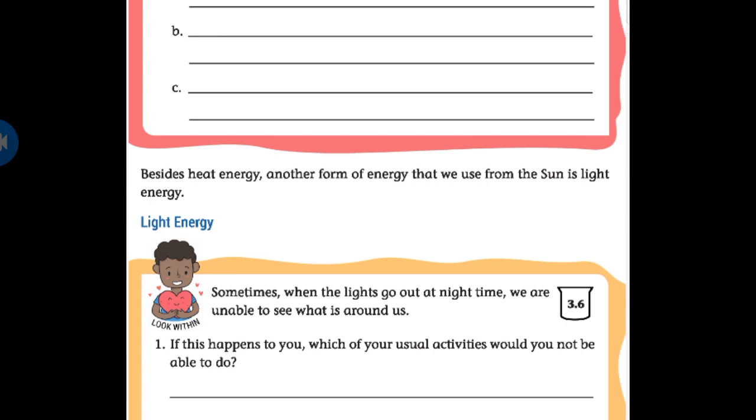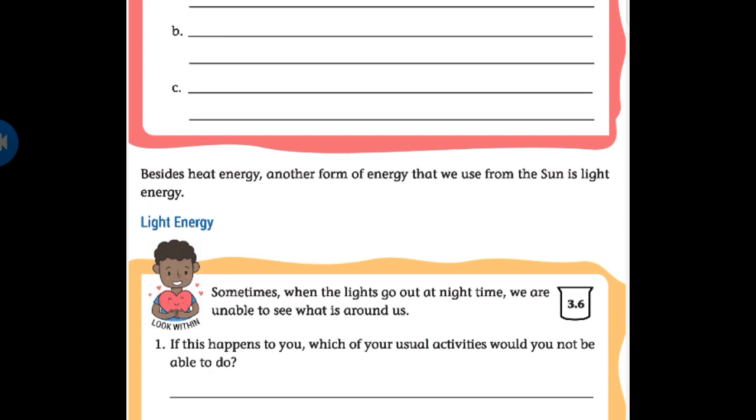So students, we use heat energy from the sun. Yes or no? Yes. Besides heat energy, there is another form of energy that we use from the sun. The sun provides us two types of energy.